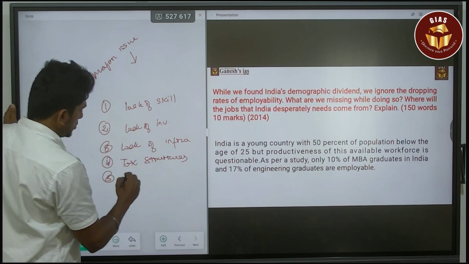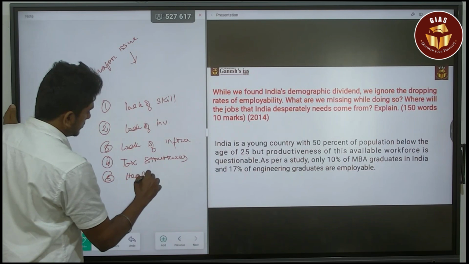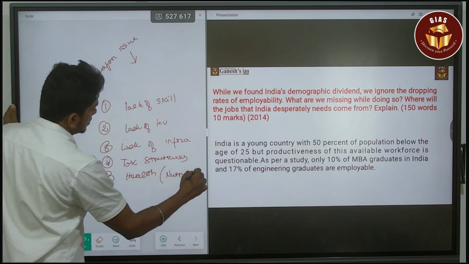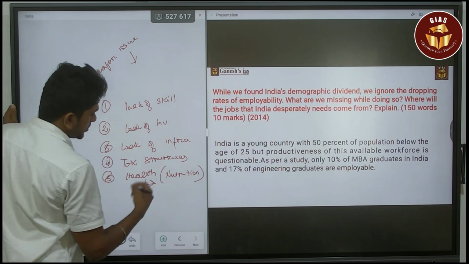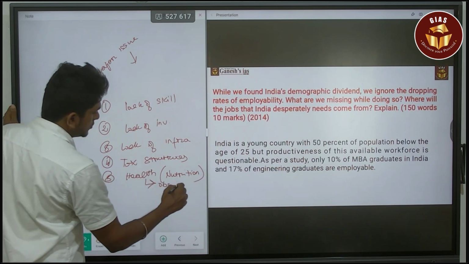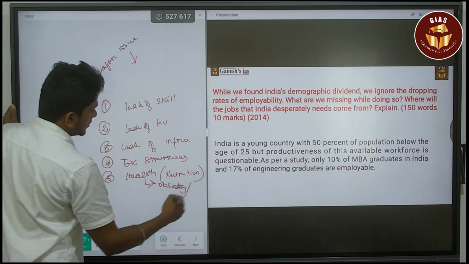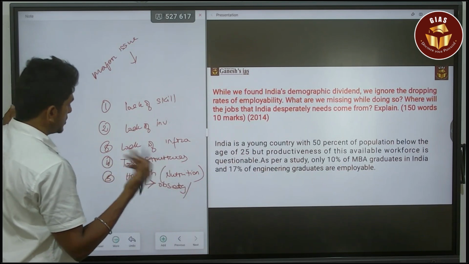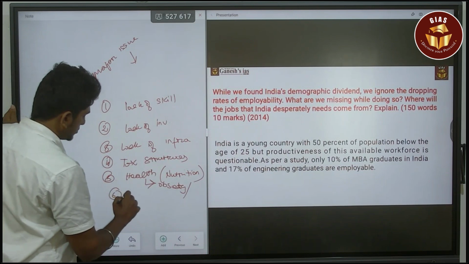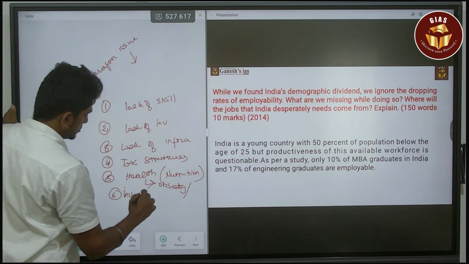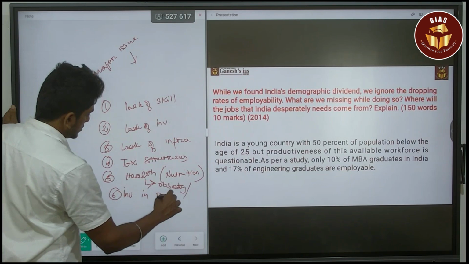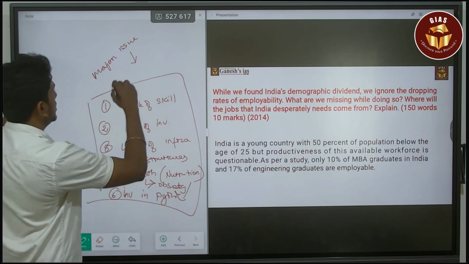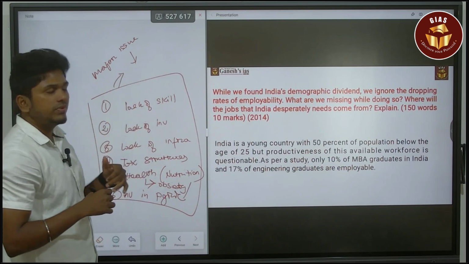Fifth, issues of health, nutrition, or else the present day population facing the issue of obesity. So these are the major issues. And then we can say about the lack of skills, and investments in agriculture. So these are the major issues affecting India's growth related to the demographic dividend.